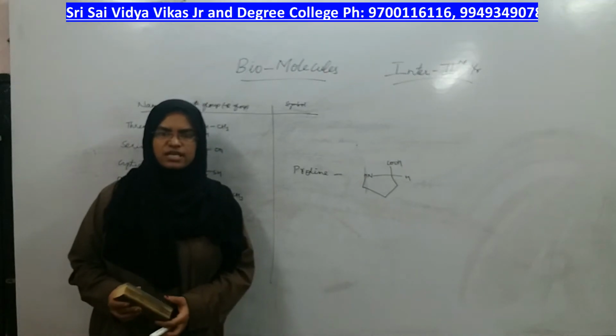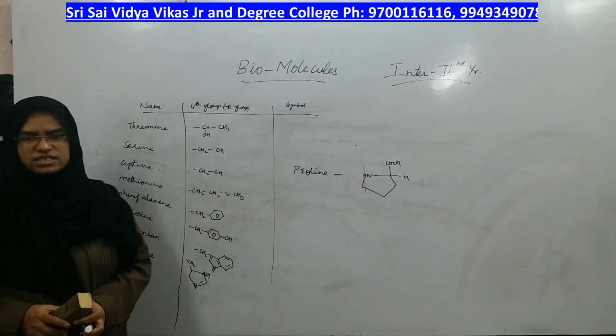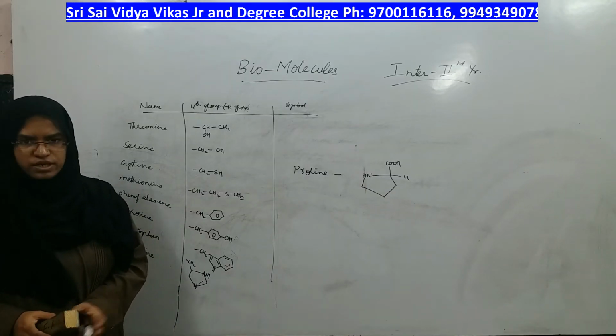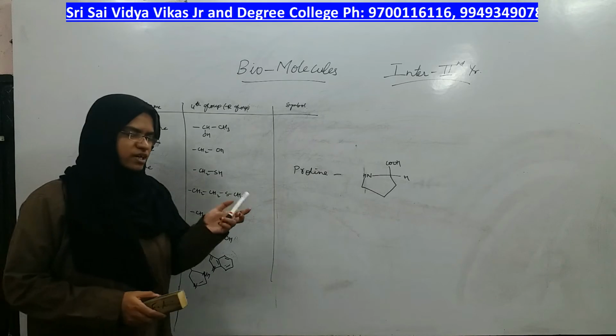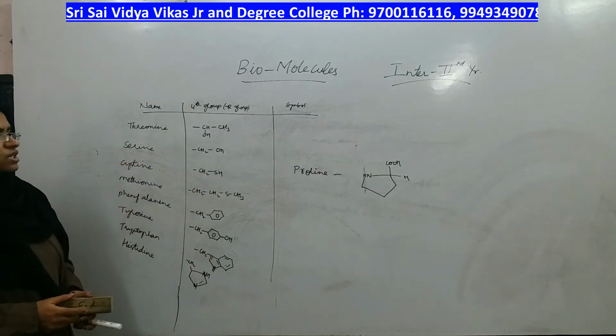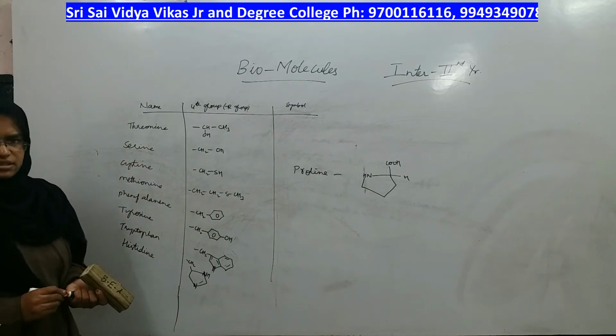In our previous class, we were looking at some of the amino acids, in which we looked at the fourth group, right? In continuation with that, we are going to look at the remaining amino acids and their structures. Let us look at them.